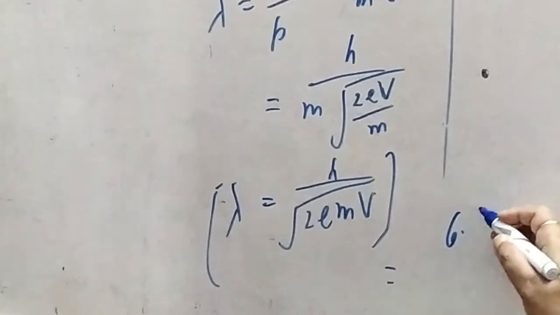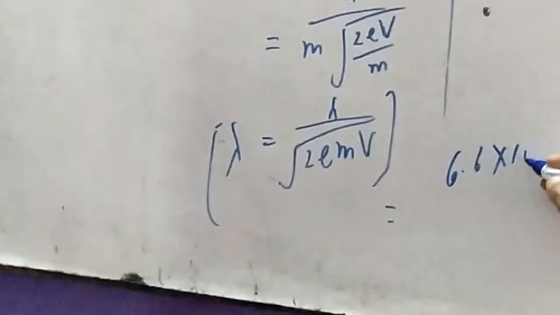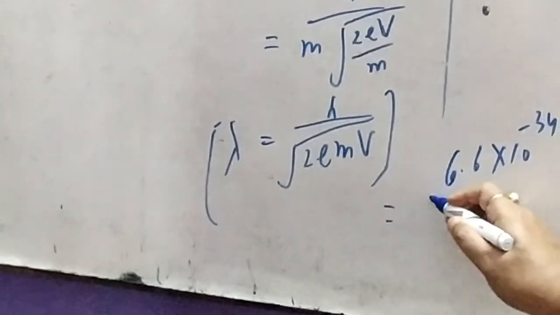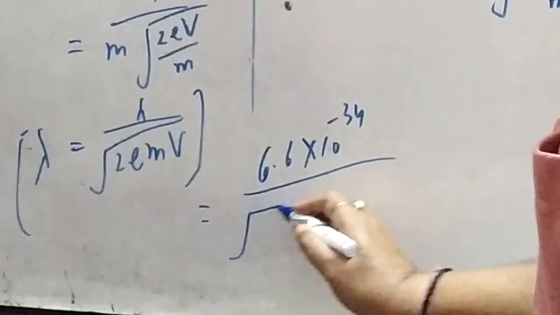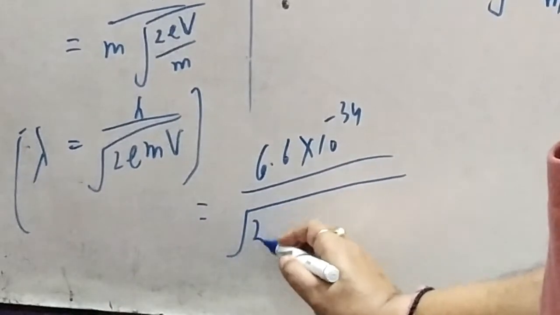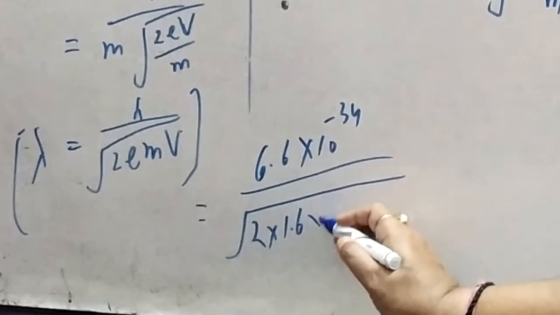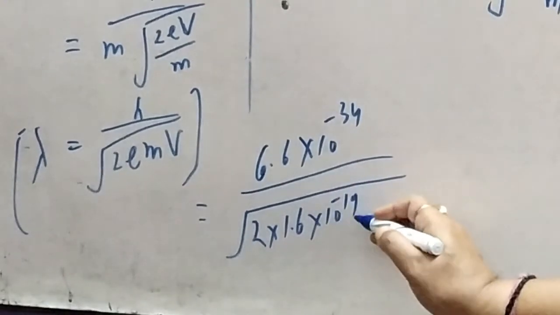h is 6.6 into 10 to the power minus 34. Within under root we have 2 into 1.6 into 10 to the power minus 19.